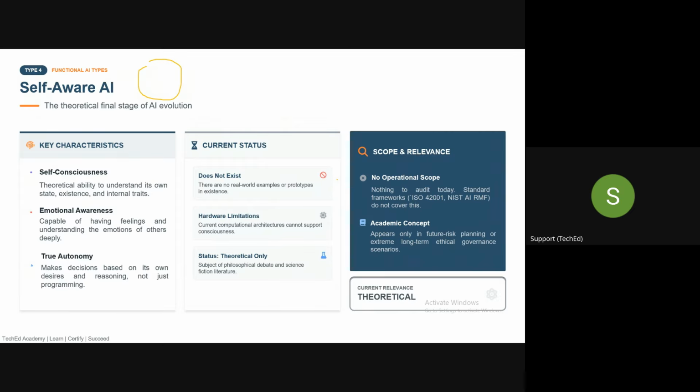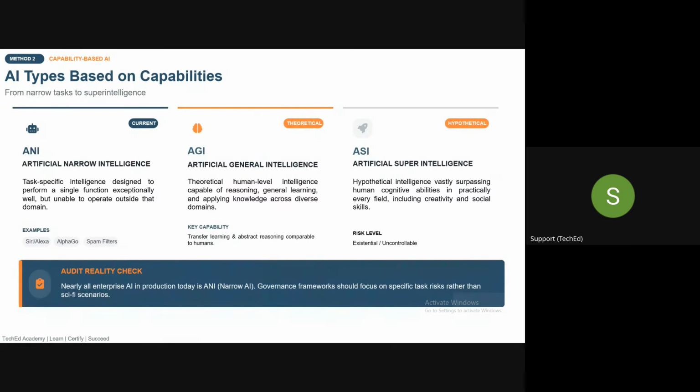Okay, so this is about the types of AI based on functionalities. Now we will discuss the types of AI based on capabilities.